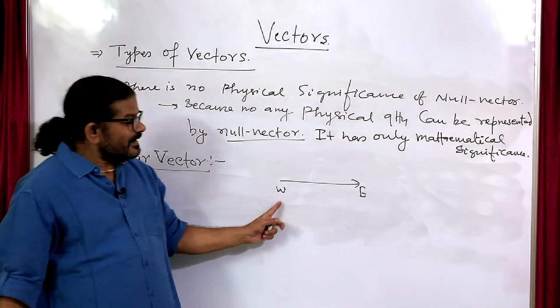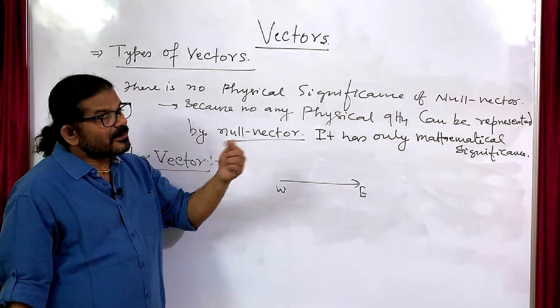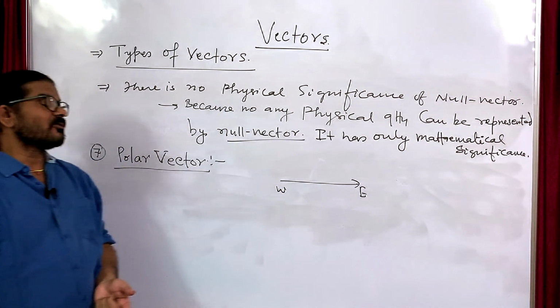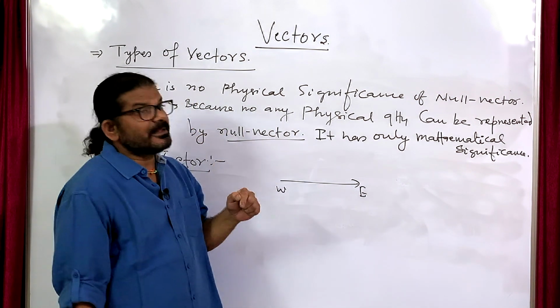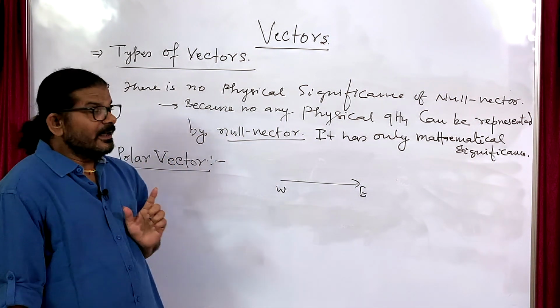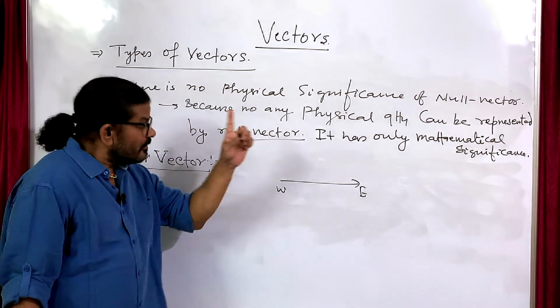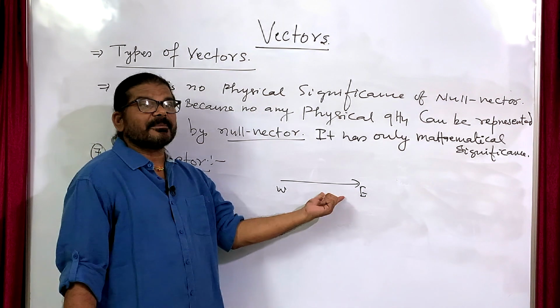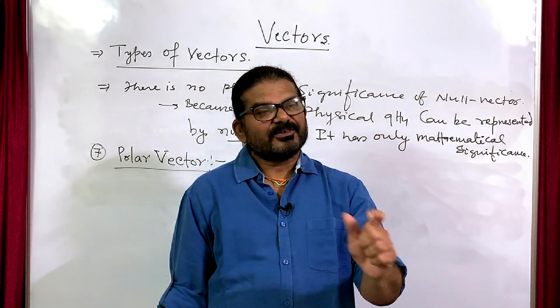To an observer, it is from west to east. Now if the observer is rotated by 180 degrees, as a mirror image of the previous observer, the observer still observes the particle moving from west to east.